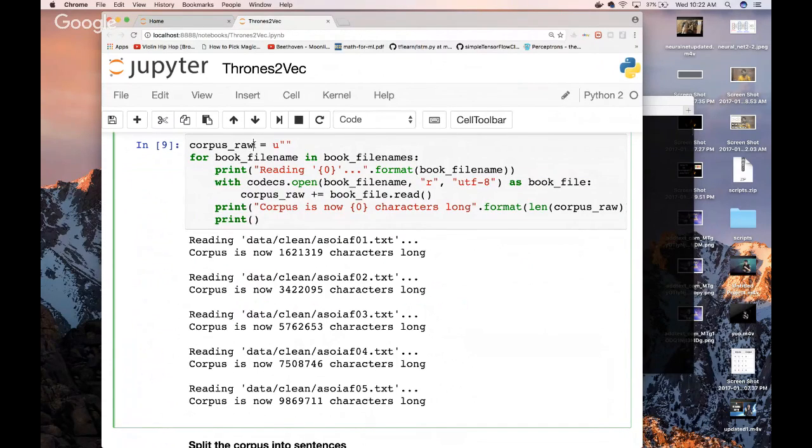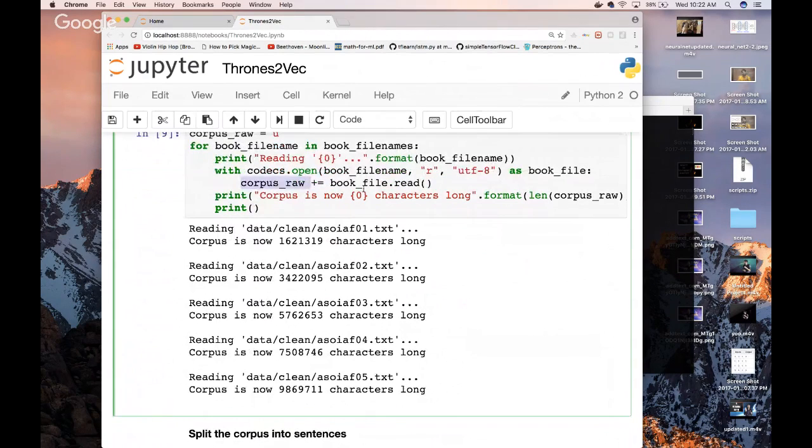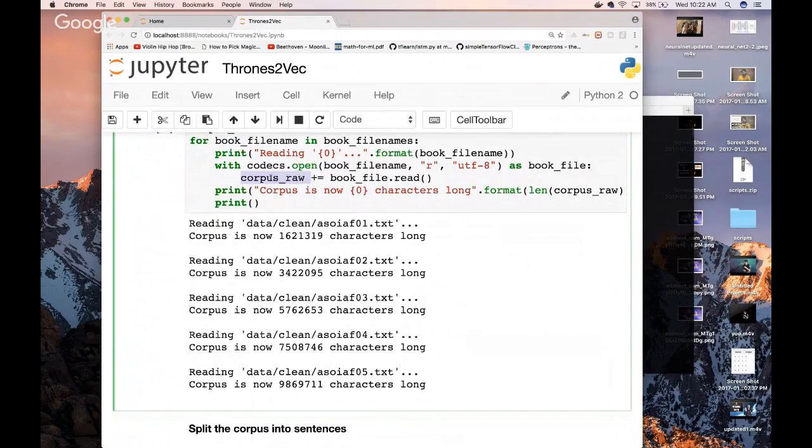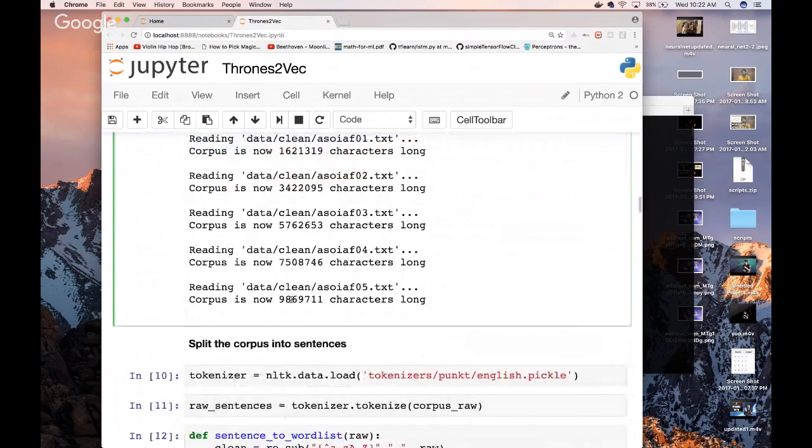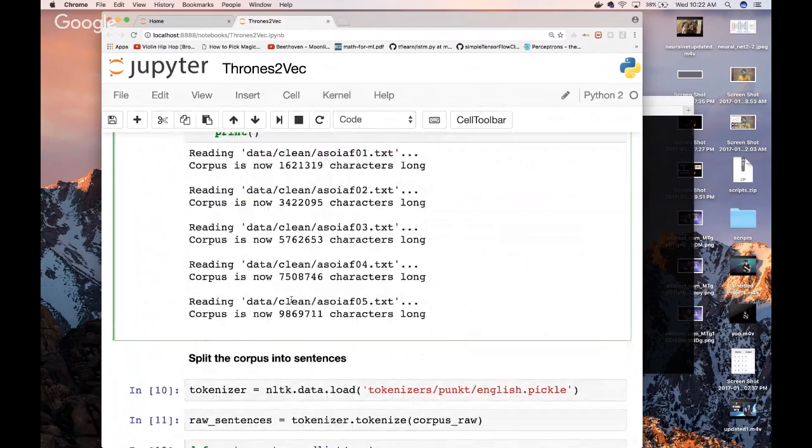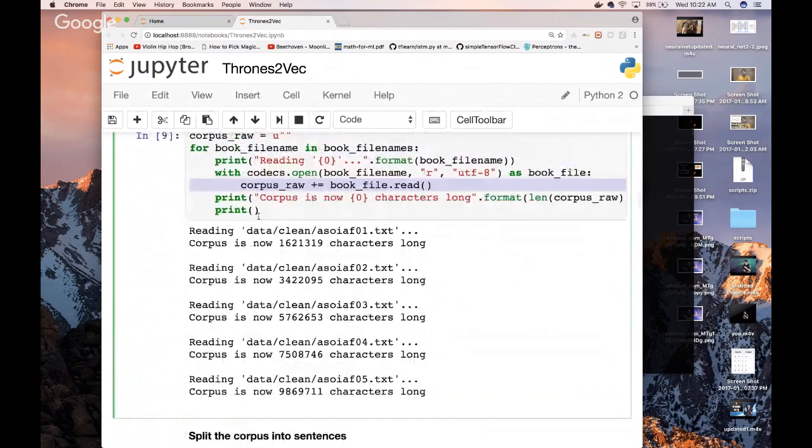Now, remember that corpus raw variable we just initialized up here? Well, now we want to add all of the books that we see to that corpus. And the way we're going to do that is we're going to add it all to this corpus raw, and at the end of it, it's going to have all of those books in one variable in memory, corpus raw, okay, which is going to be a very, very big variable. That's what we're going to do, and so that's the first step.